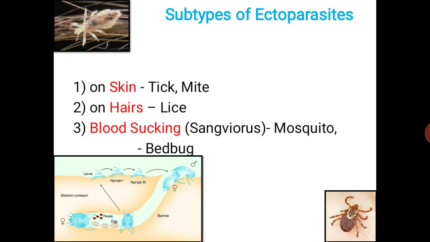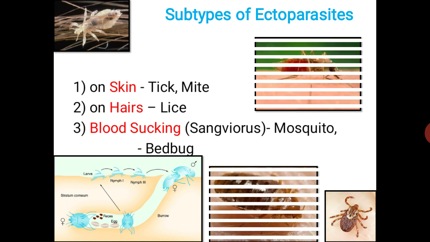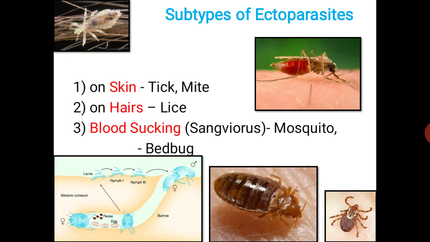The second one is head louse. Head louse is present on hairs. We know that blood-sucking parasites, or blood-sucking organisms, are also known as sanguivorous organisms. Examples are mosquito and bedbug. Mosquito and bedbug puncture the skin and suck blood from small arteries. So the mouth parts of both the mosquito and bedbug are adapted for piercing and sucking.